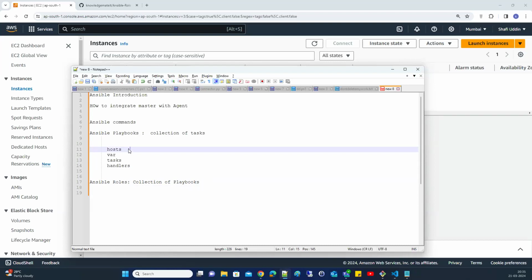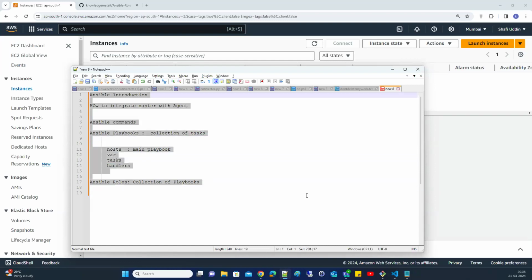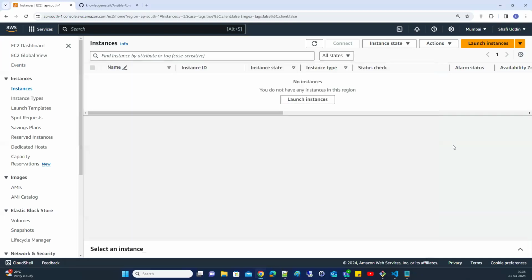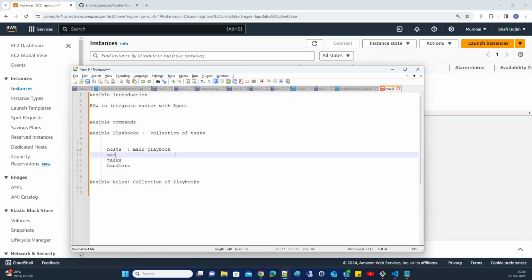Which host you want to connect to is the main playbook in an Ansible role. There is a separate playbook for tasks, a separate playbook for handlers, and a separate playbook for everything else. So an Ansible role is a collection of playbooks, and an Ansible playbook is a collection of tasks.